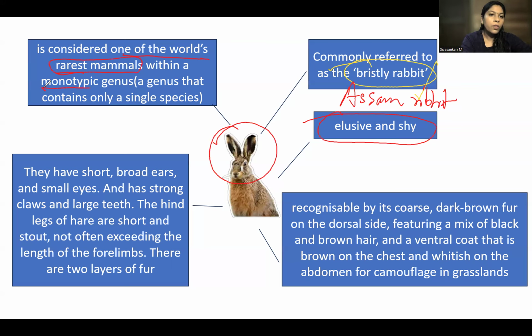Because it is within a monotypic genus, which contains only a single species. You know the taxonomic kingdom. In your class you already have done that, no? That is taxonomic classification. You would have done species, genus, family, like this, it goes on.